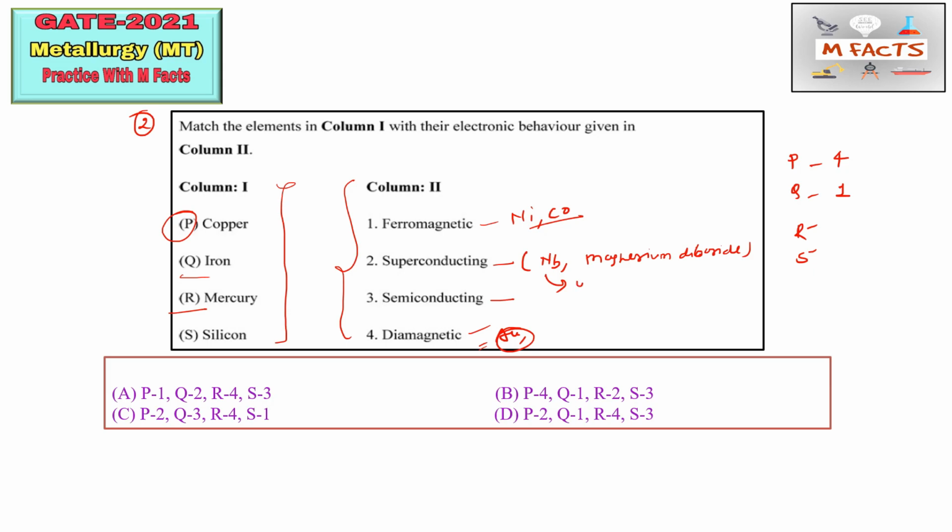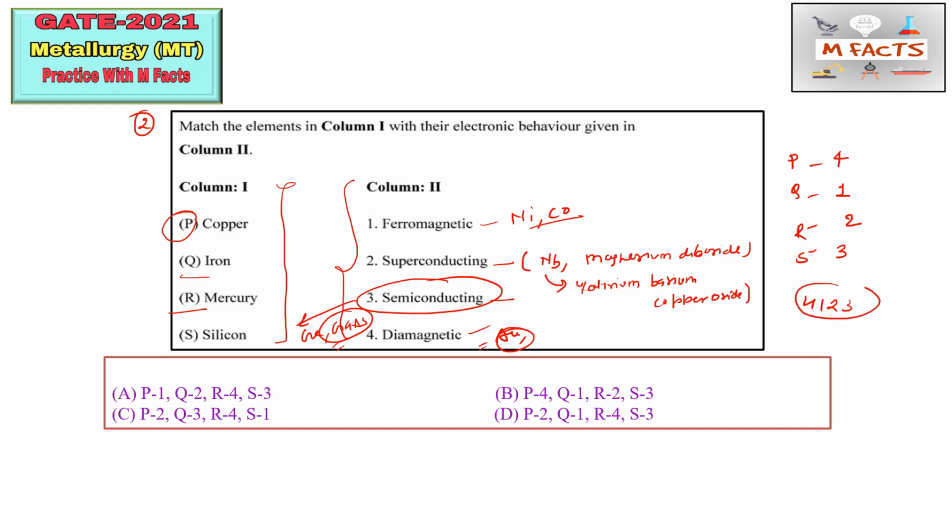And the other one is yttrium barium copper oxide. Okay, so these are also superconductor materials. Okay, so mercury we can match by 2. So the next thing is that silicon is basically a semiconductor material, and other semiconductor materials are germanium and GaAs in compound form. Okay, so these are the semiconducting materials. So S4O3. Okay, so we have code 4123.